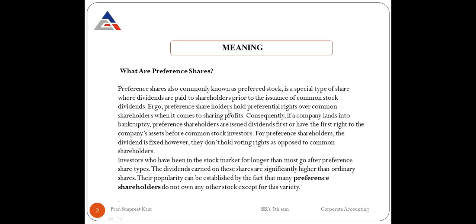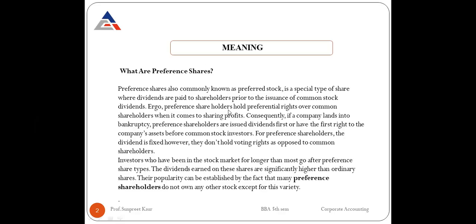So the preference shares are held by the preference shareholders, and the preference shareholders get the first preference over the distribution of dividend. Right, students? These are also known as preferred stock. Now, what is preferred stock? This is that stock which has more value. It means the preference shareholders are paid more dividend, right? More profit we see from it, right?